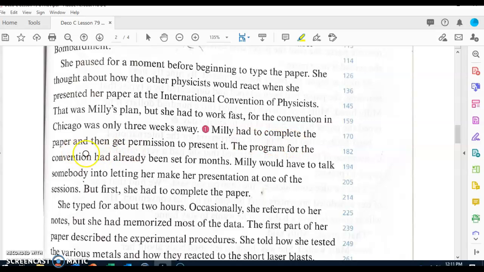Millie had to complete the paper and then get permission to present it. The program for the convention had already been set for months. Millie would have to talk somebody into letting her make her presentation at one of the sessions, but first she had to complete her paper.